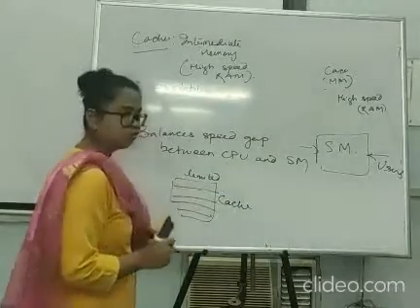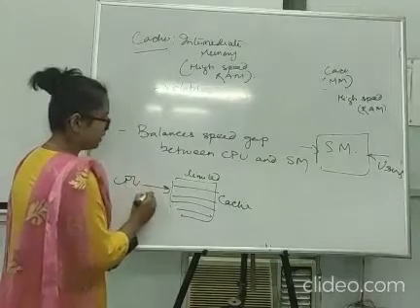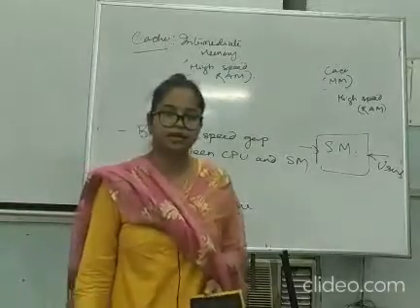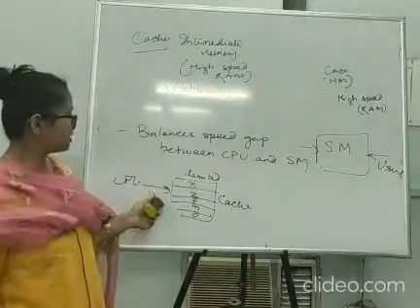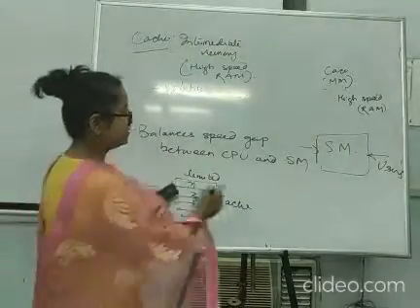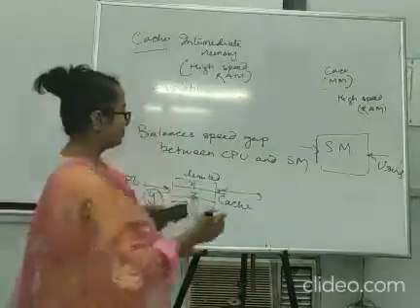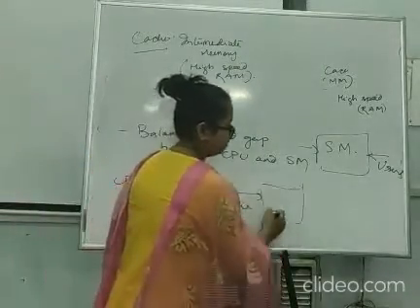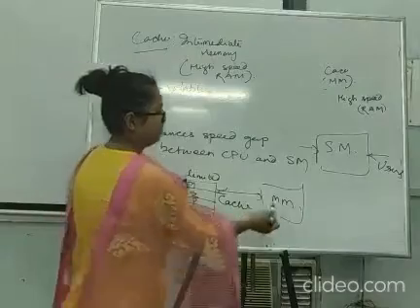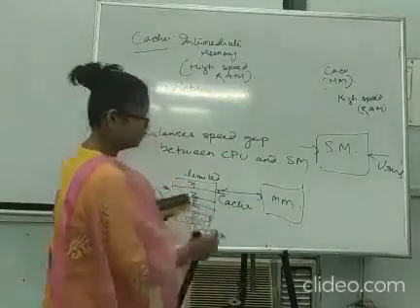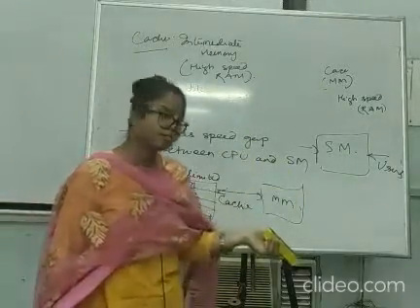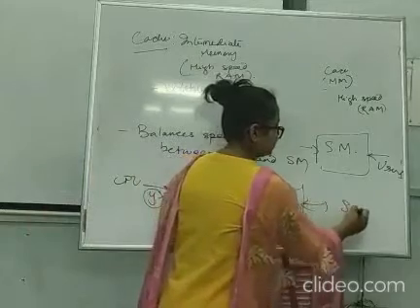Now some data is stored. The CPU may ask for some other data, like Y. We have X, Z, P, M, O. Y is not there. It may be the case that it is demanding data Y, which may not be present in cache. In that case, it looks for that same Y data in main memory. If it finds it, well and fine, then Y is also stored here in cache in some free slot. If at all Y is also not present in main memory, then we get it from secondary memory.